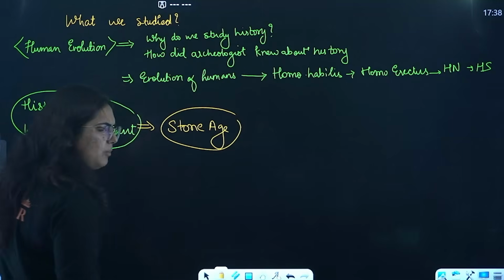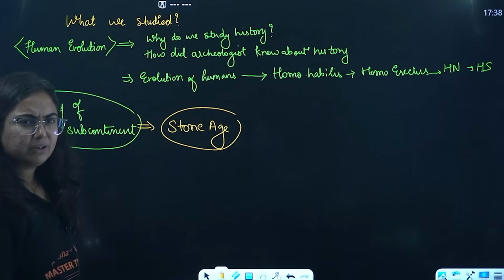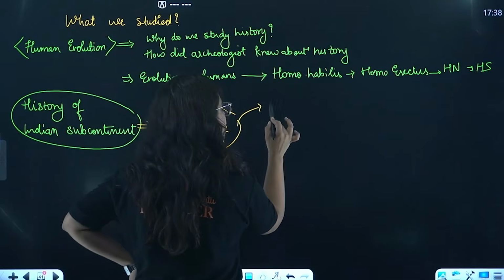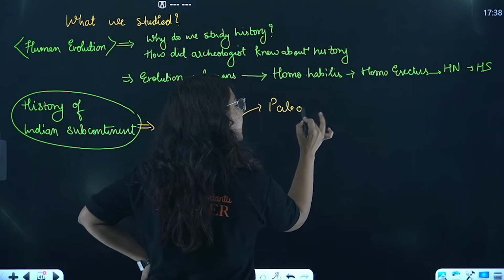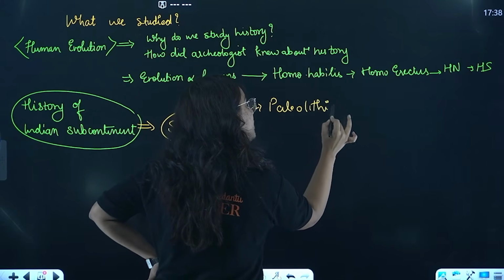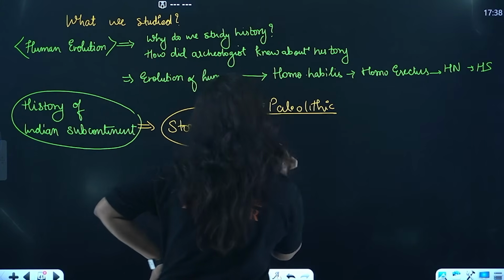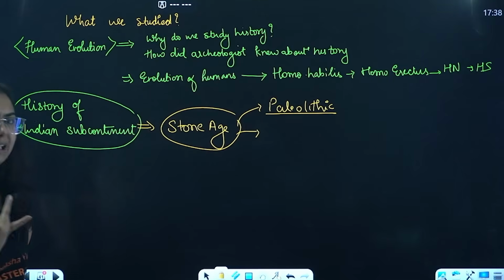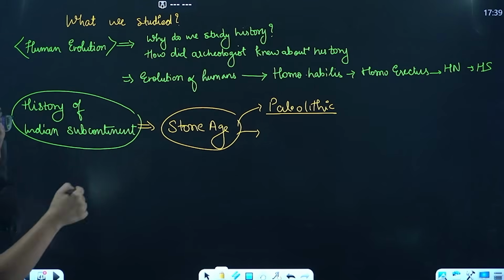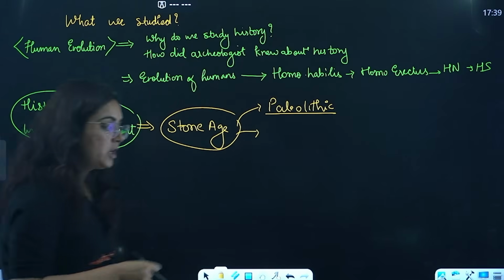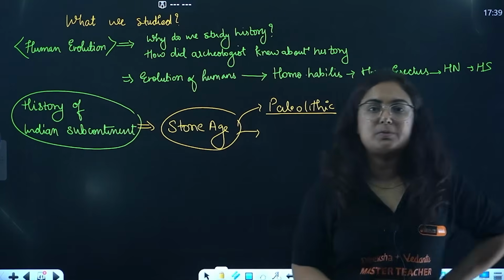How many parts is it divided into? Do you remember? Yes. So it was first the Paleolithic age, from somewhere around 2 million years back when humans started moving towards Asia to 10,000 years back.